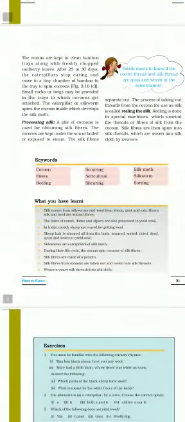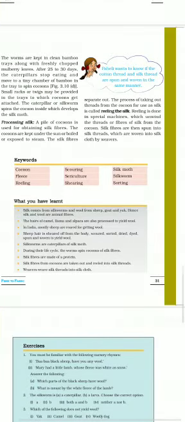And now processing silk. A pile of cocoon is used for obtaining silk fibers. The cocoons are kept under the sun or boiled or exposed to steam. Cocoons are exposed to steam. The silk fibers separate out. The process of taking out thread from cocoon for use as silk is called reeling the silk.